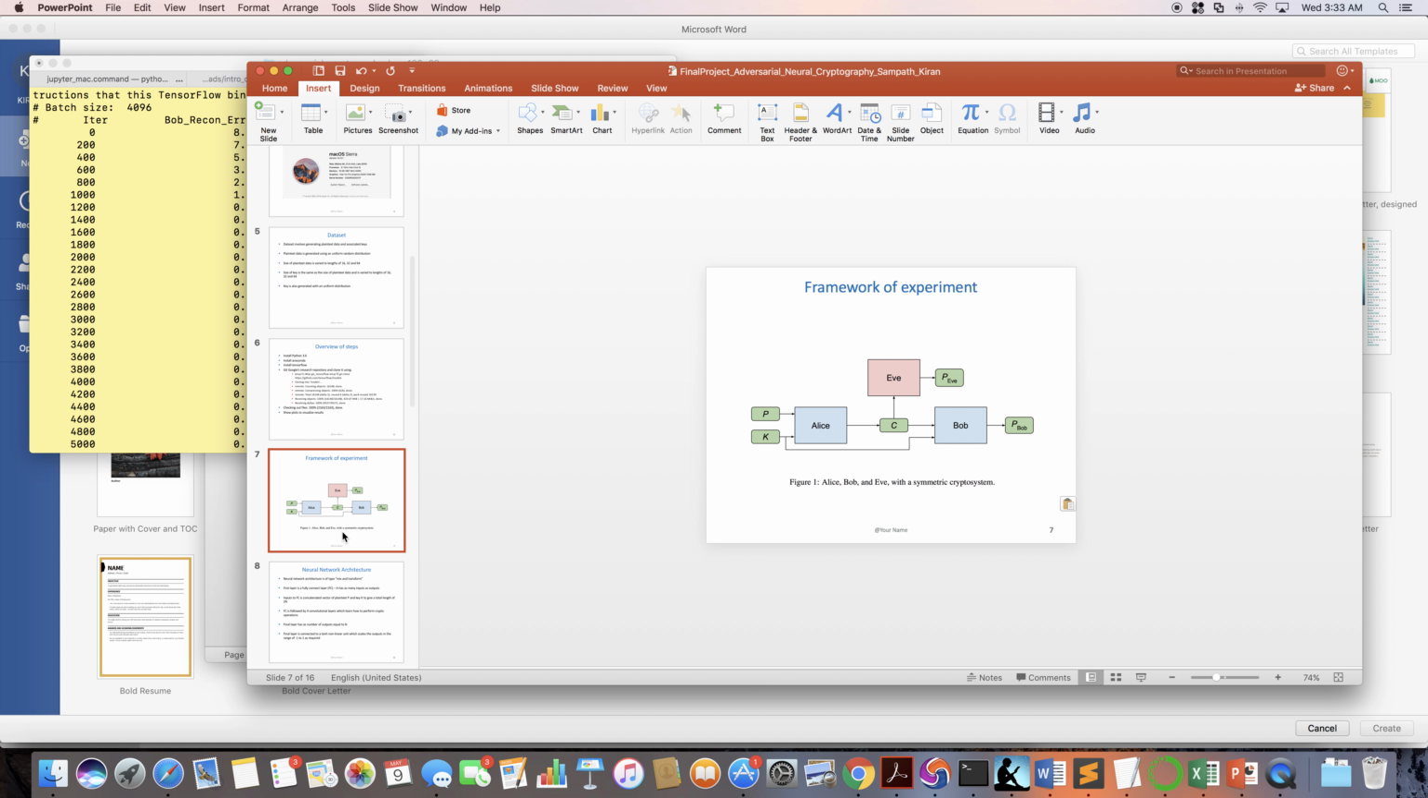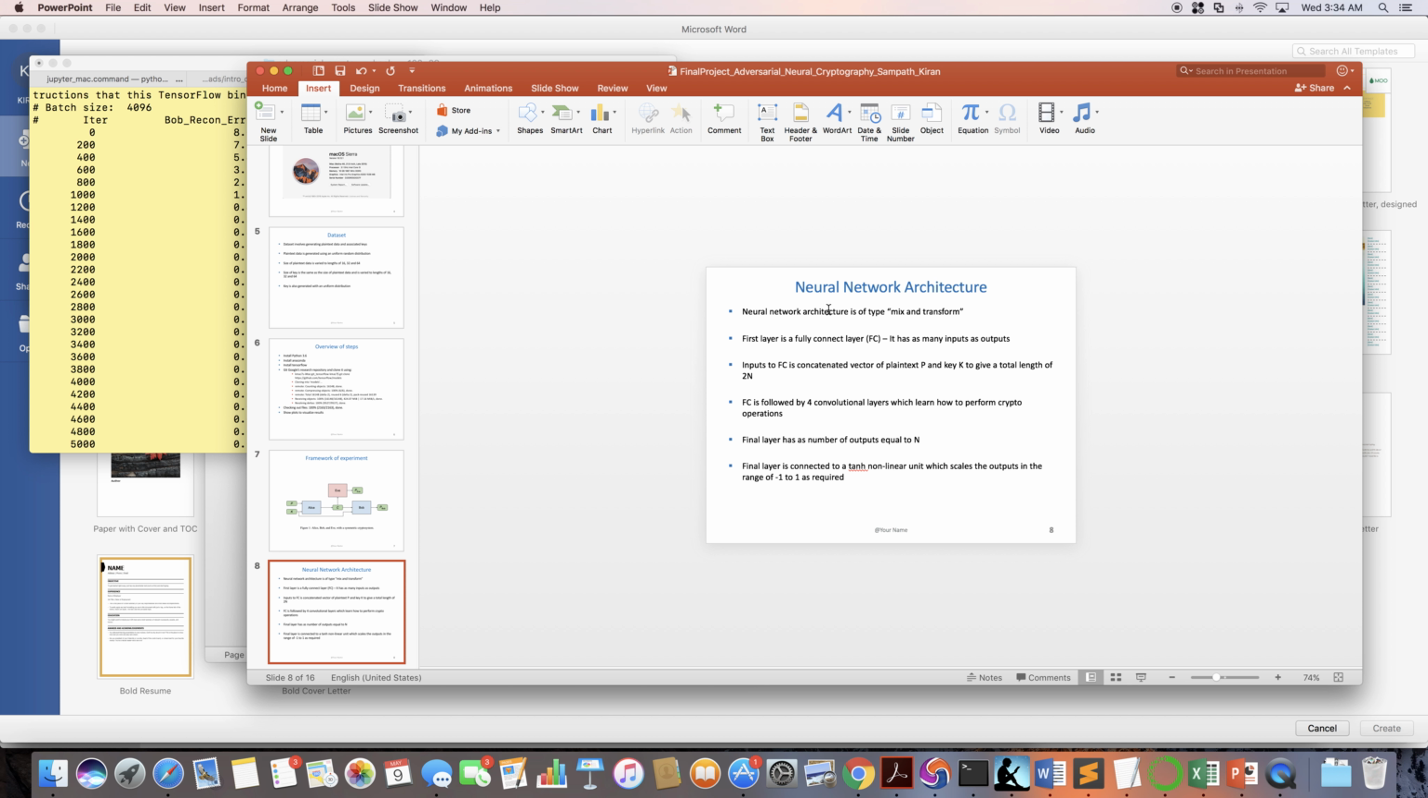The basic framework of the problem we are trying to solve is shown in this schematic figure here. Here, Alice and Bob are two neural networks who are trying to communicate with each other. Eve is an adversarial neural network who is trying to eavesdrop on their communication and trying to infer data that is transmitted between Alice and Bob.